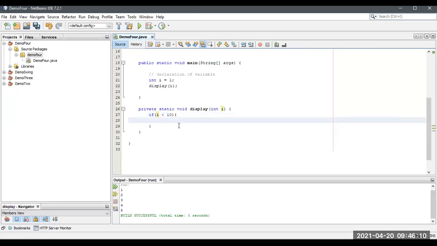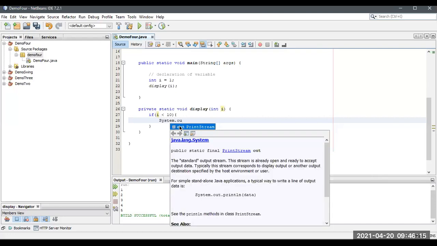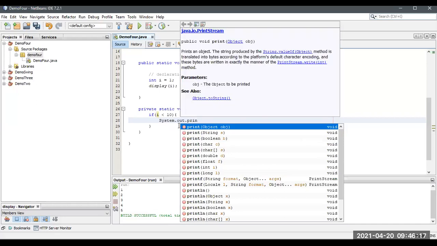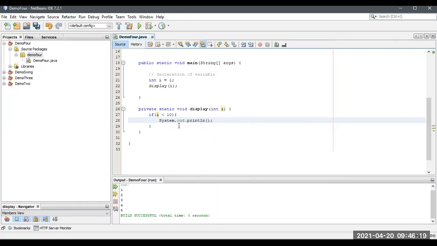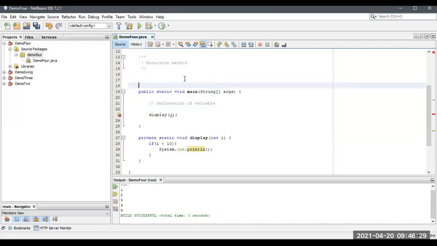So what should I do? System.out.println. Okay, now I'm going to print. Let me declare this outside so that I can access inside this method too. And it should be static, or else it throws an error.